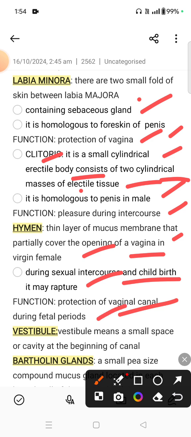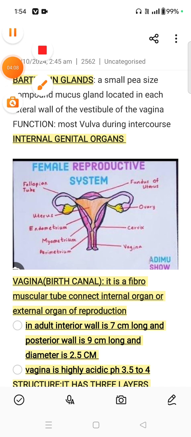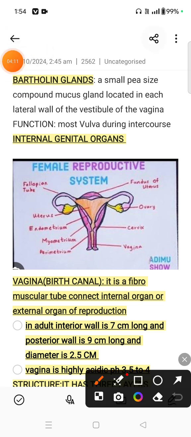Now the vestibule. Vestibule means a small space or cavity at the beginning of a canal. Now the Bartholin glands. A small pea-sized compound mucous gland located in each lateral wall of the vestibule of the vagina. It lubricates the vulva during intercourse, and that is its function.